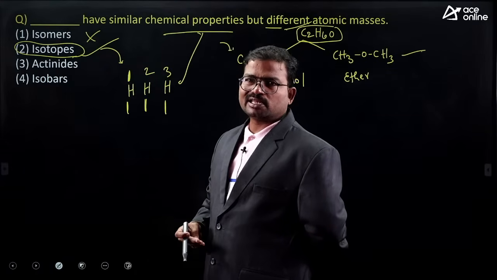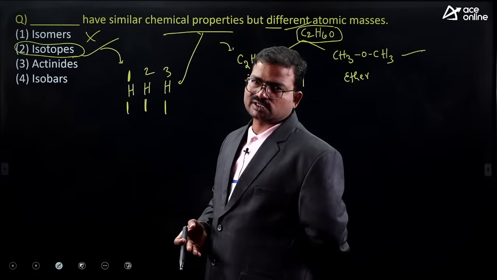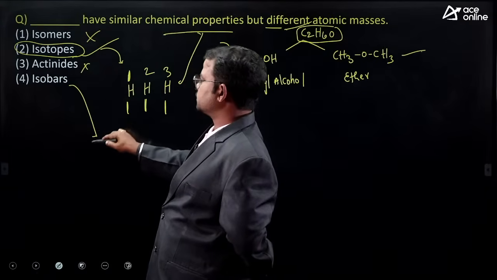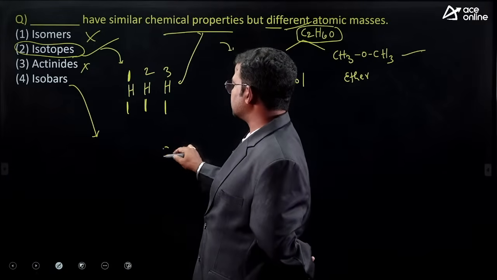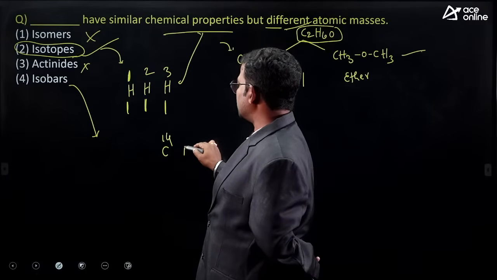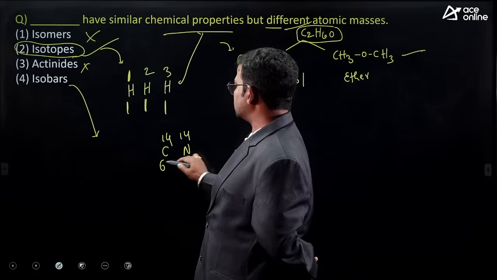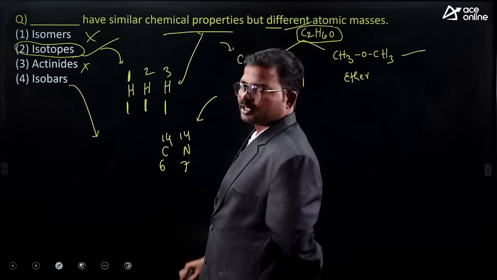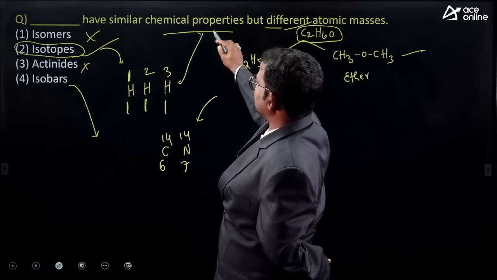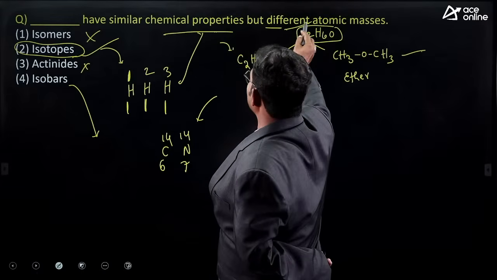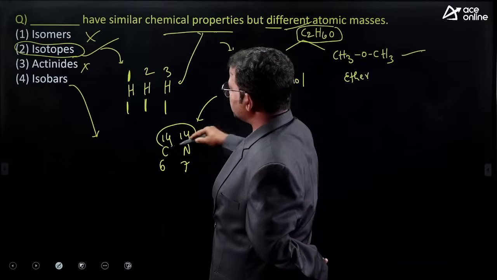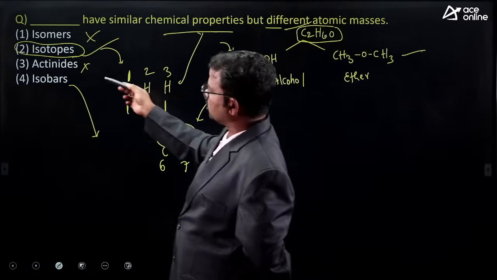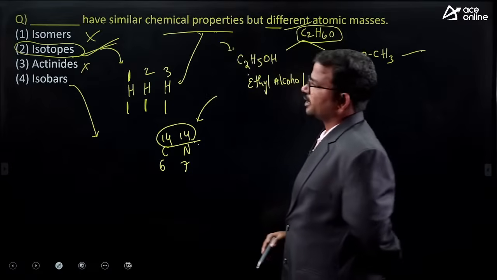Their atomic numbers are different, masses are also different. So that is also not correct. Isobars means like this: carbon 6, nitrogen 7. Same atomic mass but different atomic numbers. But they asked about different atomic masses, and if you consider isobars, guys, atomic masses are the same. So finally, the correct one is option 2 only, isotopes only.